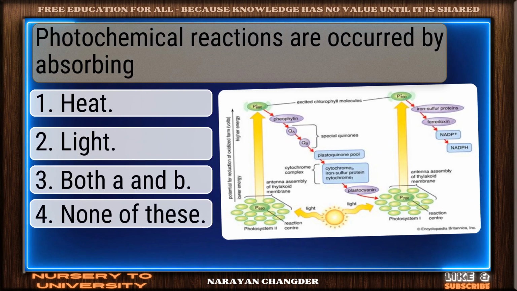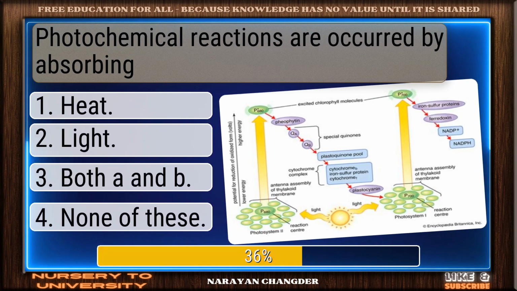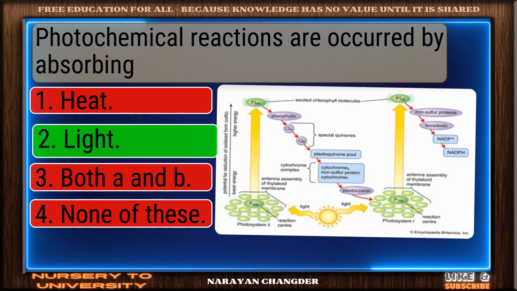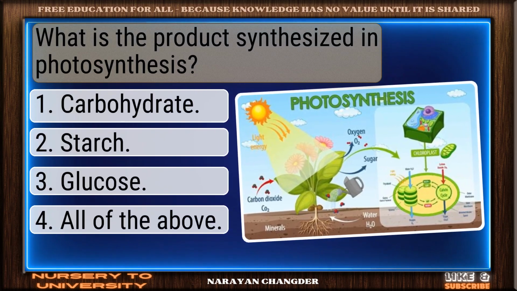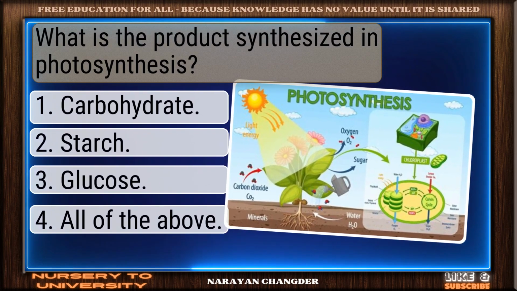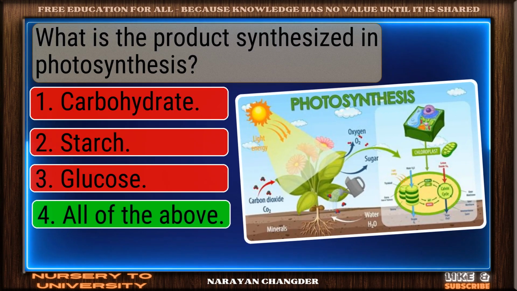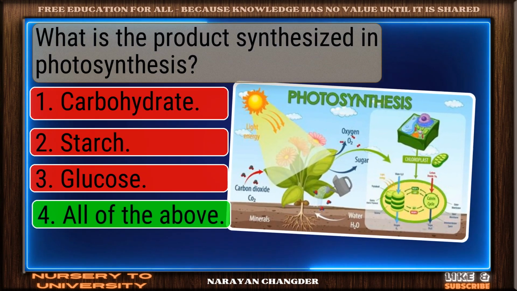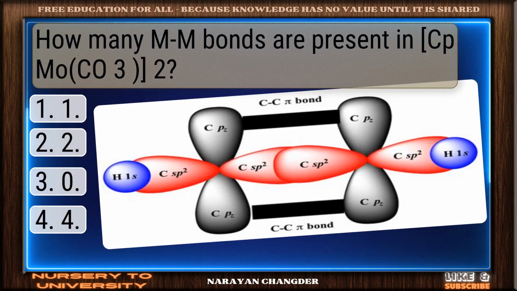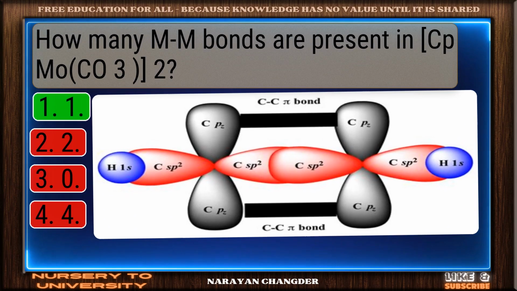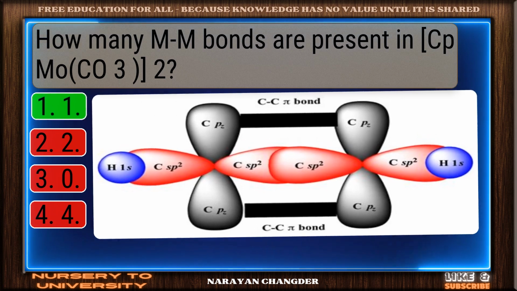Photochemical reactions occur by absorbing. Valid point. Light is true. What is the product synthesized in photosynthesis? Well done. All of the above is the right choice. How many bonds are present in N2? On track. 1 is the correct answer.